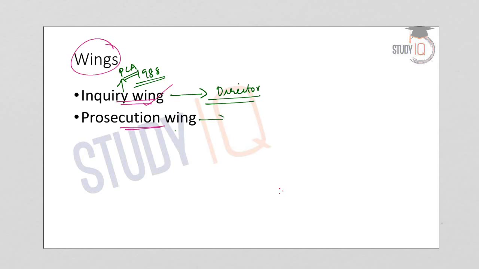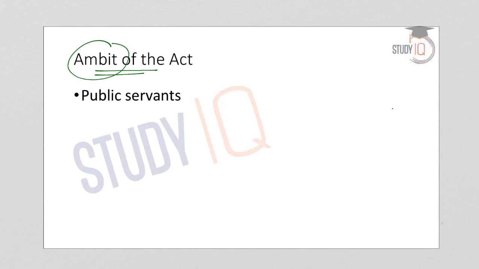Now the second wing is the prosecution wing, and this will also be headed by a director, the Director of Prosecution. The purpose of the prosecution wing is to prosecute public servants in relation to any complaint by the Lokpal under this Act. After the constitution of Lokpal, that is, when the chairperson and the members of the Lokpal are appointed, other appointments will follow. These other appointments mean the appointment of the secretary, Director of Inquiry, Director of Prosecution, other officers, the staff of the Lokpal, etc.